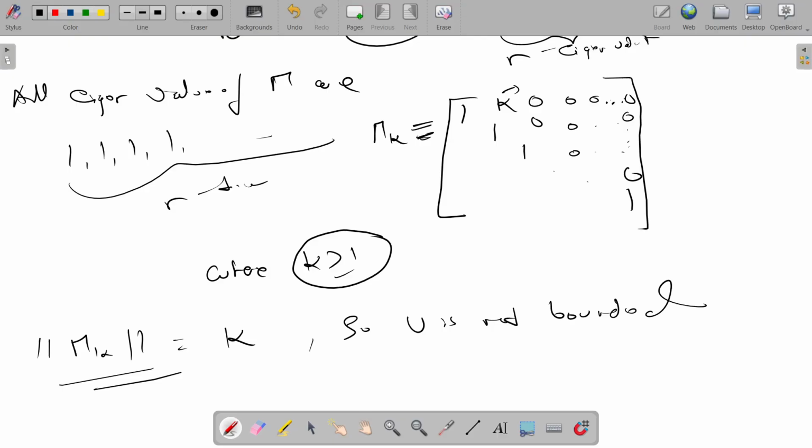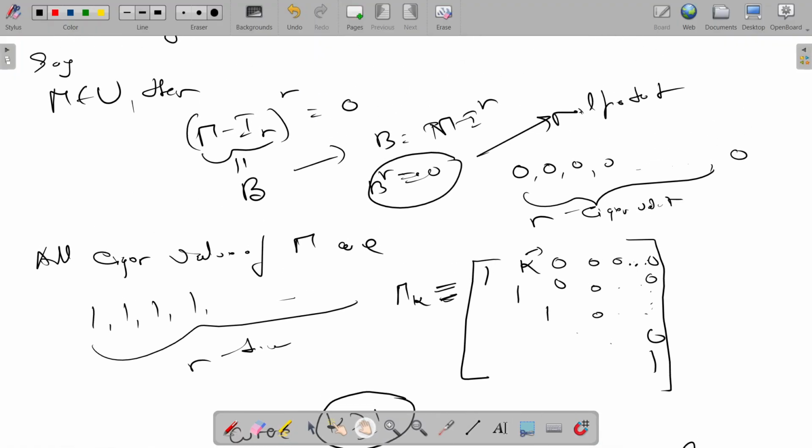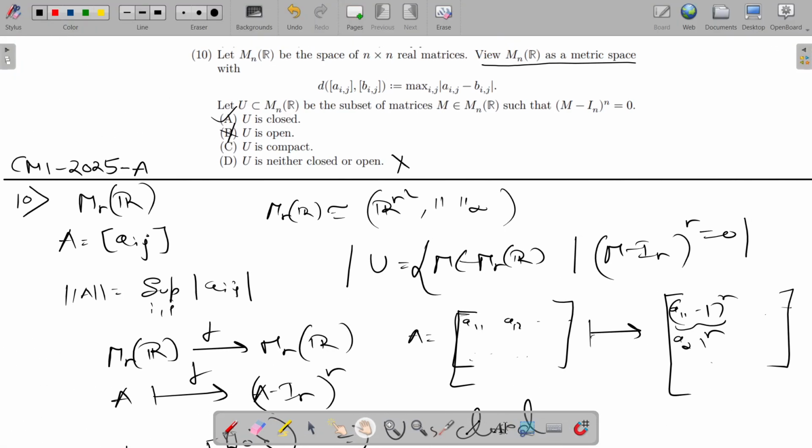Or we can think of it like this: if you take a matrix M and put all these values to 1, and this one to be some number K, then this is not bounded, because we can make K as large as possible. If it were bounded, there would be some M such that the norm is less than M, but we can make K greater than M. So this is not bounded, so U is not compact. So only our first option is true.